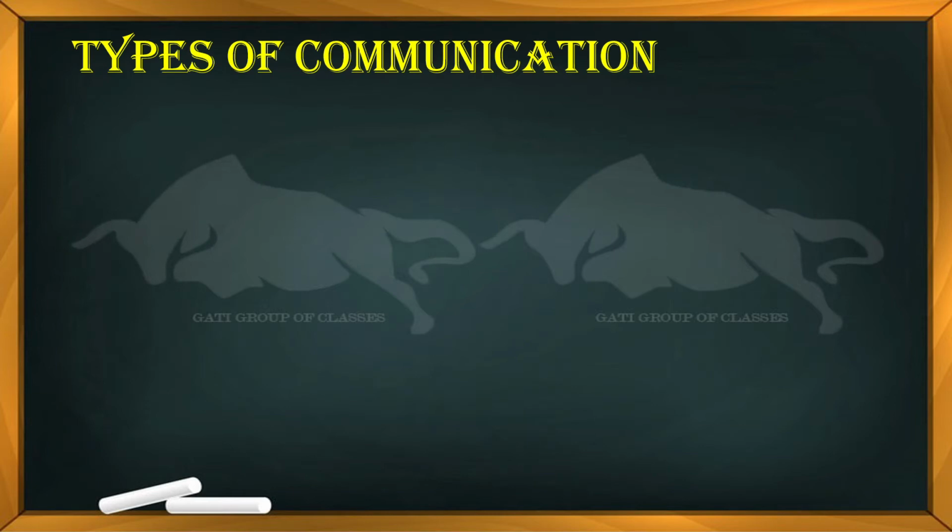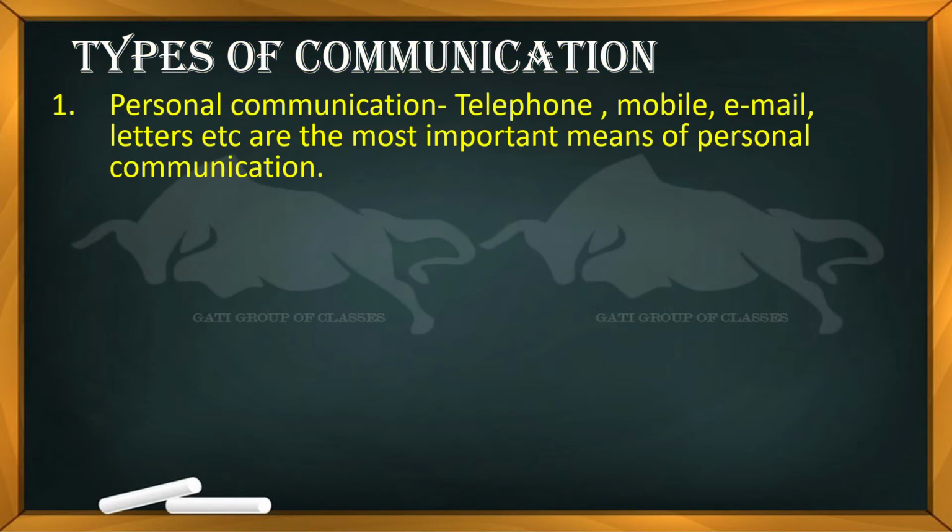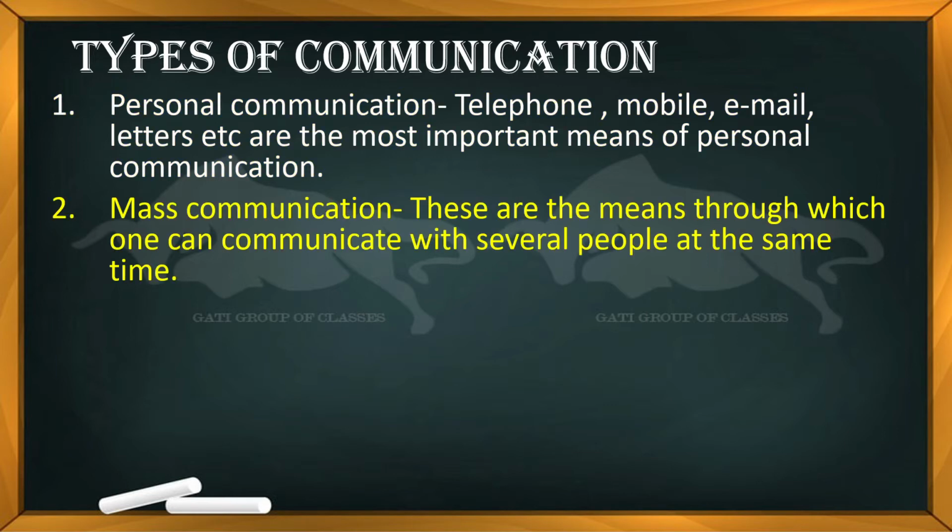Now the types of communication we can see here. First of all, personal communication, when we talk to each other one by one, on telephone, mobile, email, letters. These are all personal communication. The rest is mass communication, when one person speaks about a topic and the others listen to that.